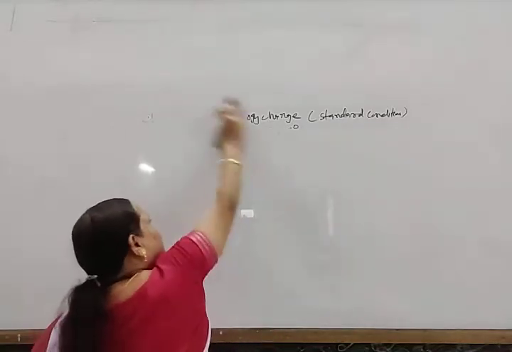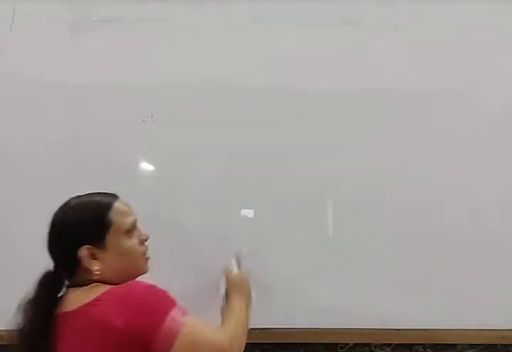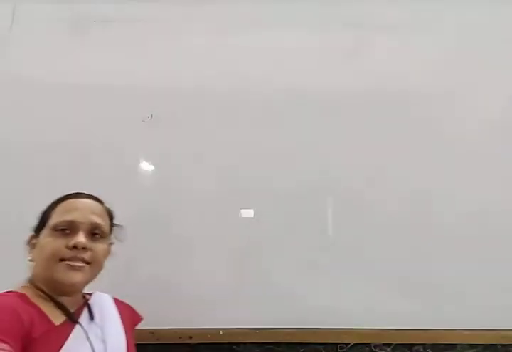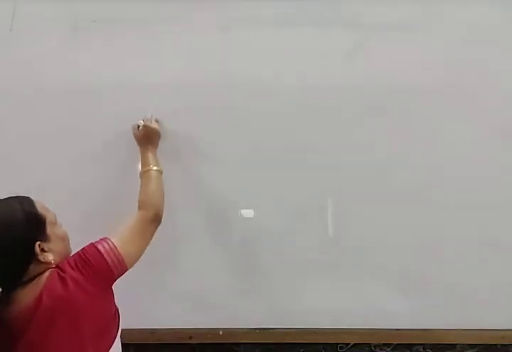Next, this free energy change is also related with the equilibrium constant.